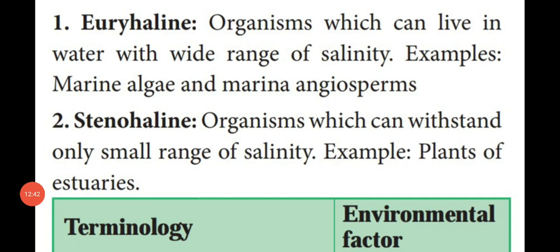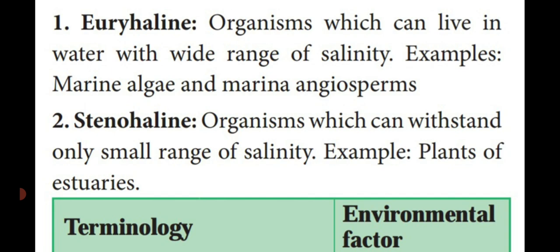So next we are going to see the difference between euryhaline and stenohaline. Organisms which can live in water with a wide range of salinity, salt water. Even if the salt water is high, some of the organisms can live in the water. That is known as euryhaline. Example, marine algae and marine angiosperms. Another one, stenohaline. First one is wide, the second one is a small range of salinity. Example, plants of Azoris.